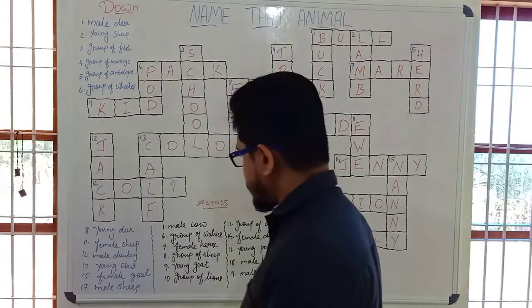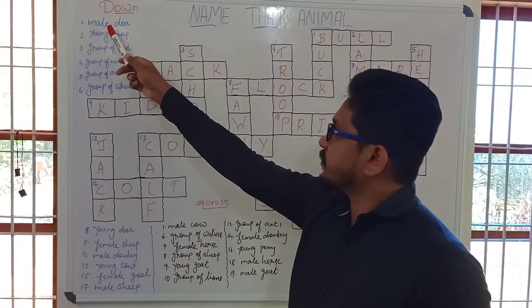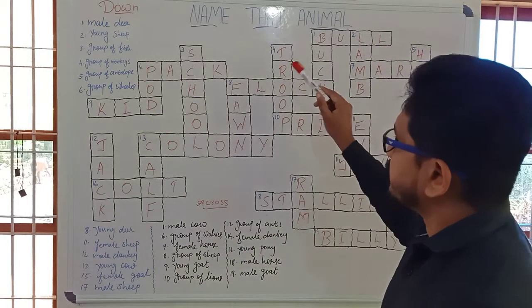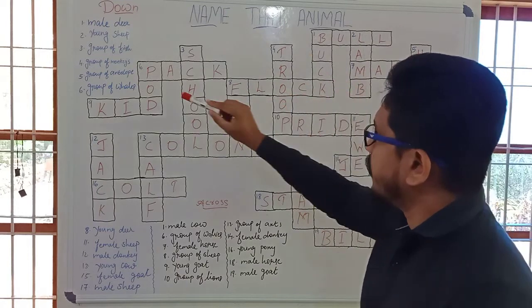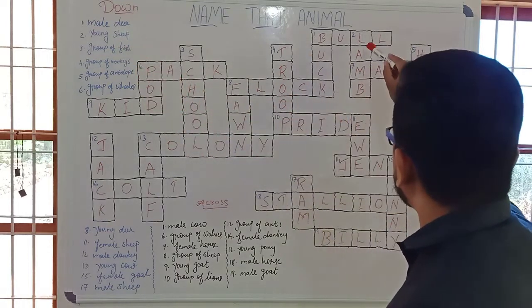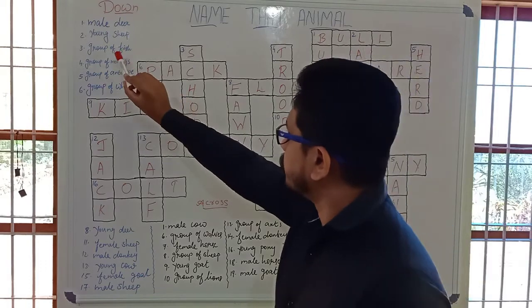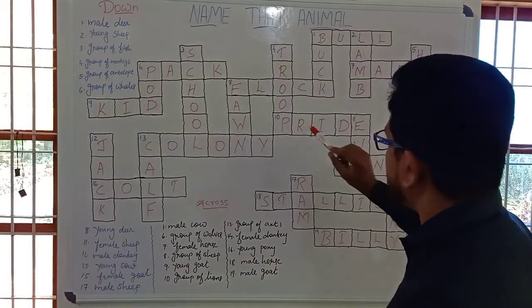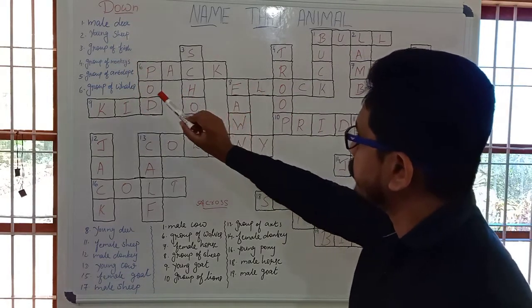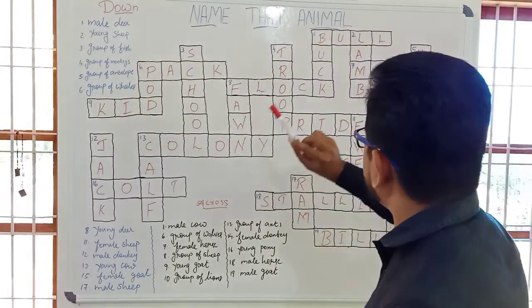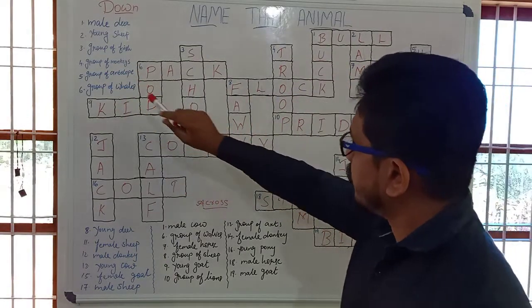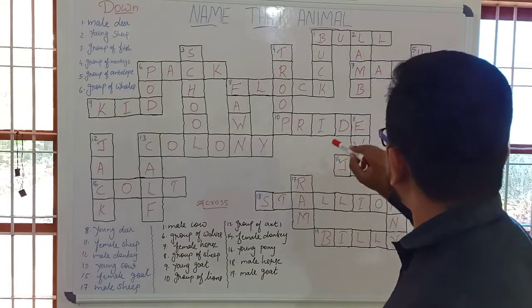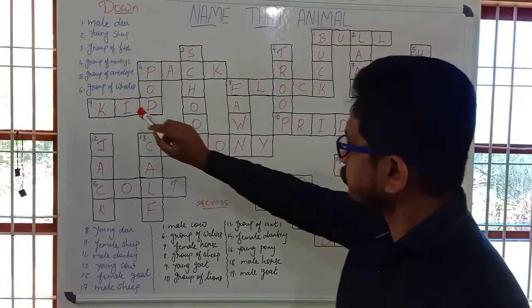So let's check it once more. What is the word used for male deer, which is coming down? It's buck. Young sheep, lamb. Group of fish, third one down. School. Group of monkeys, fourth one. Troop. Group of antelope, fifth one. Herd.